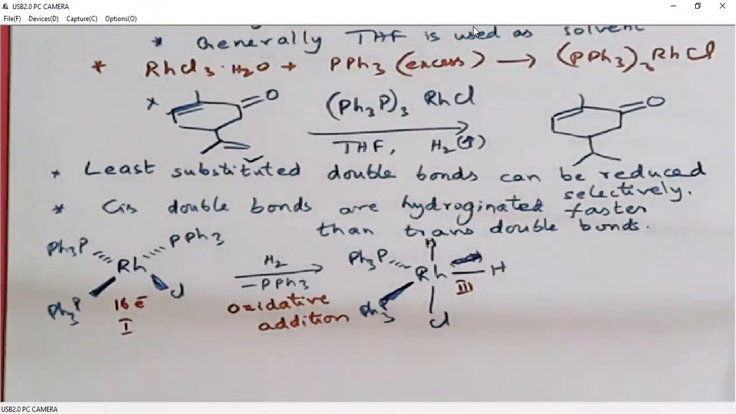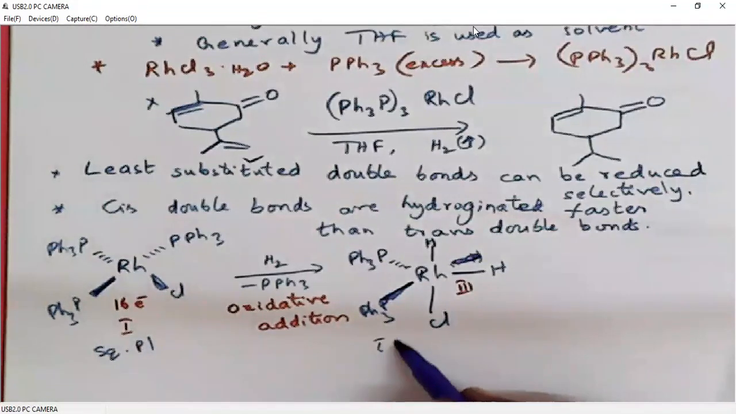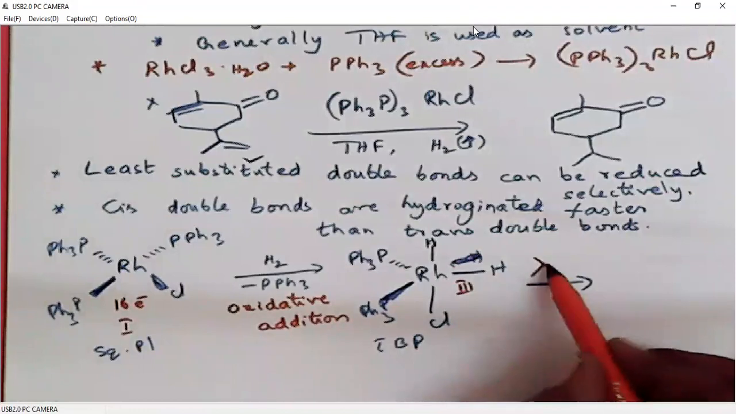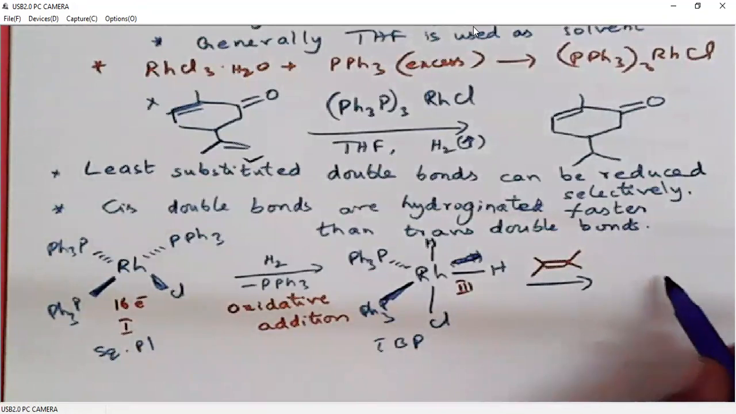Now the structure here is square planar. Here it is trigonal bipyramidal. Then a double bond will be adsorbed or will be interacting with the rhodium. So it generates a pi complex, and the structure will be an octahedral structure.